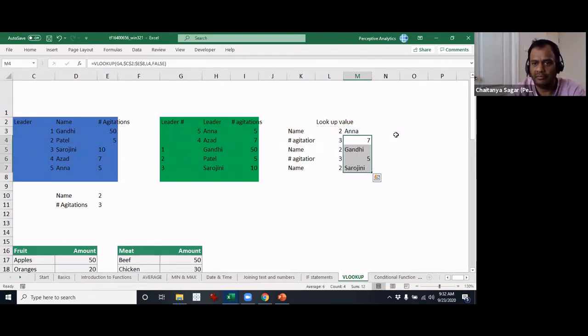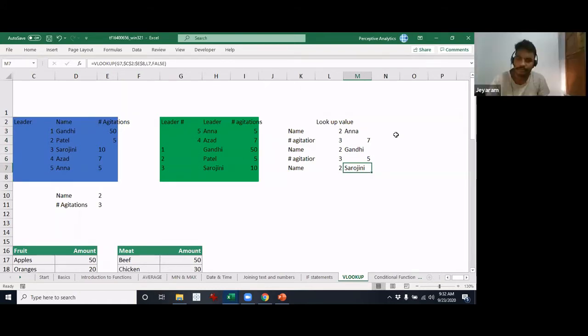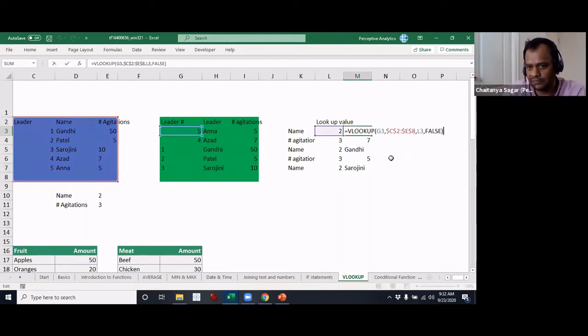When you want a name, you'll get the name, and when you want number of agitations, you'll get number of agitations. You got the point? Clear? I think the example itself does not make much sense, but essentially you can replace the lookup value not with a number but with a reference, and whatever is the reference, it will do the appropriate lookup. I think that's the key learning here. All right, so now let's look at the next one.